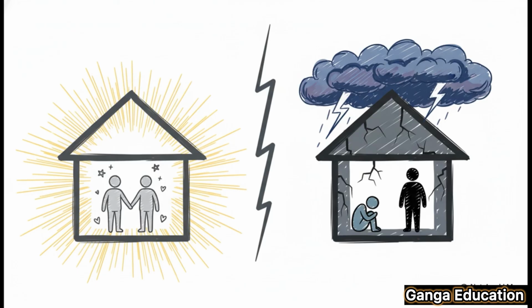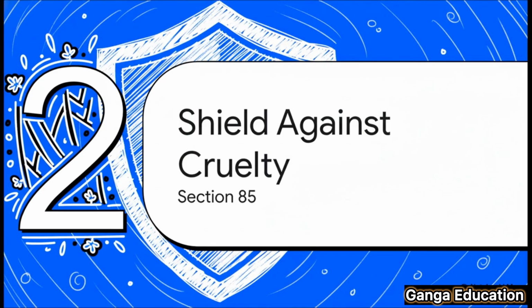It's supposed to be this institution built on safety, right? Companionship, dignity. But the harsh reality for so many women is totally different. It becomes a nightmare of harassment, cruelty, and abuse, a lot of the time tied to these relentless demands for dowry. And that gap, well, that's what the law is trying to close. So, the law steps in to provide a shield. And that first line of defense is Section 85 of the Bharatiya Nyaya Sanhita. Let's get right into it.